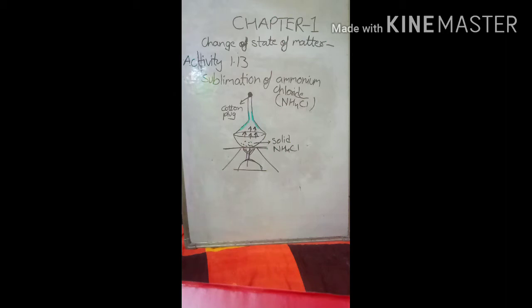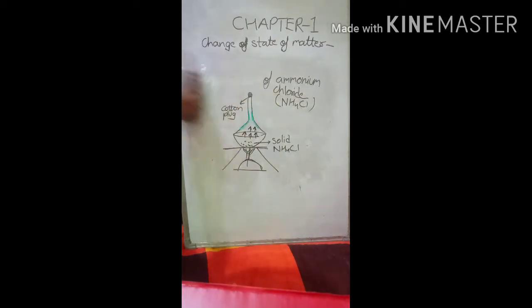When we heat the ammonium chloride, it will not melt. It will directly change from solid to vapor, and then the vapor gets deposited and changes into solid form. So this is the explanation about sublimation, how on heating the solid, one form of matter can be changed into another. That is, the solid form can be changed into gaseous form.